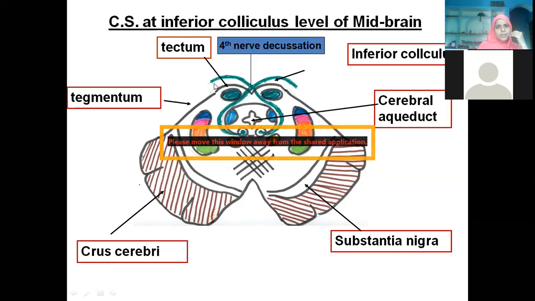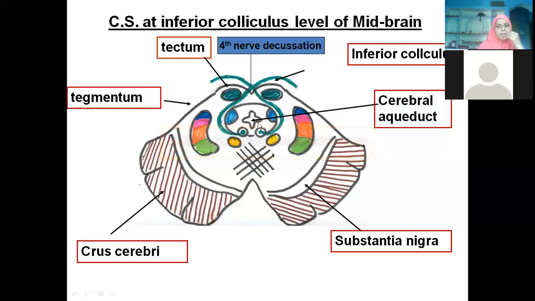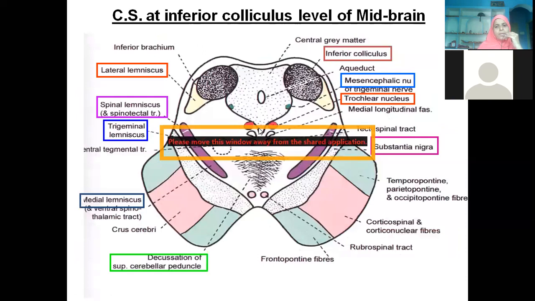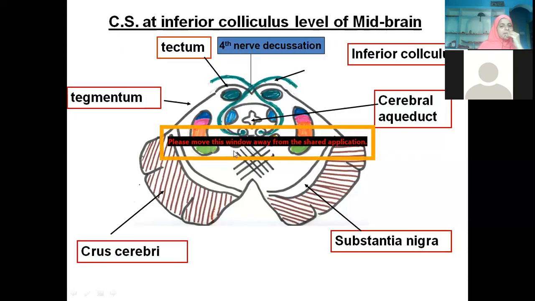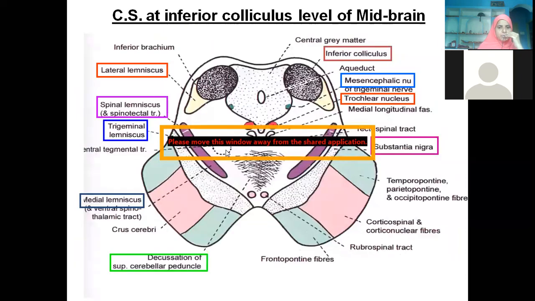So what is this colliculus level? We have the inferior colliculus. This is the cerebral aqueduct, and this is the periaqueductal gray matter. The cranial nerve nucleus you are finding here is the trochlear nerve. Everywhere you have something like this is usually the reticular formation.